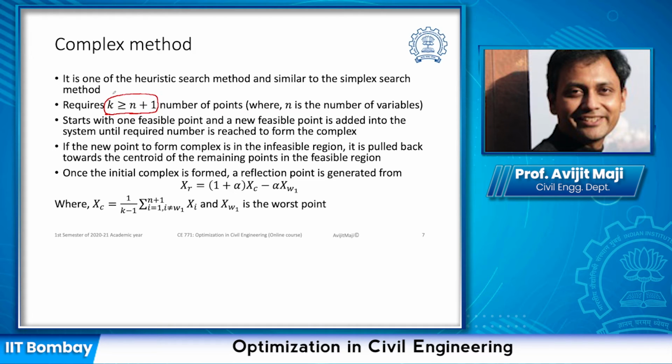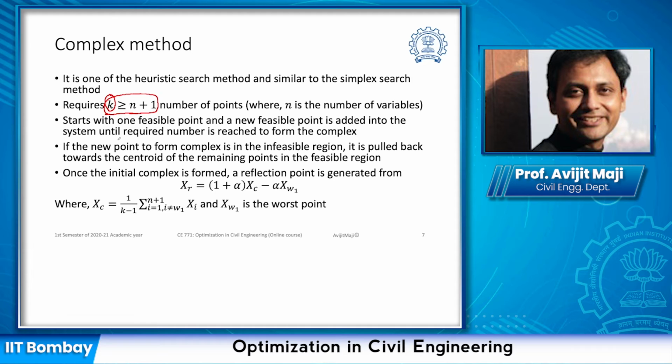So if you are generating k number of feasible points for the complex, then we first generate one feasible point which is essentially inside the constraint boundary, and then we add another point and we add another point. Like that we keep on adding points. Now once we have more than 2 points, we can use the property of those points to ensure the third point and the subsequent points are systematically brought inside the constraint space.